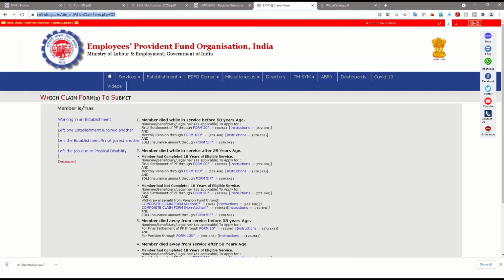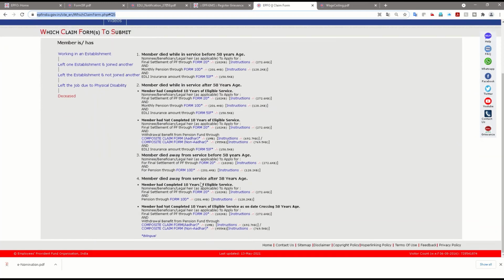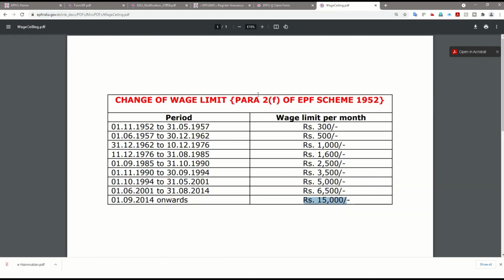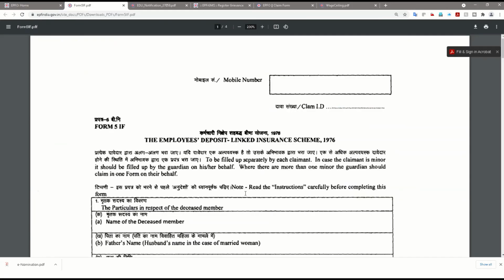And claim forms, as I said, what are the claim forms? You can click on the direct links here to see which type of claim forms you need to submit. Based on that, these details will change. I have selected the deceased, and based on this, the forms are displayed here on the EPF India site. And this is the wage ceiling limit here. From 2014 onwards, the wage ceiling was rupees 15,000. Earlier it started from rupees 300. It kept on increasing, and the maximum amount is rupees 15,000. In future, they may also increase this. So this is the quick update on the claim of EDLI insurance.